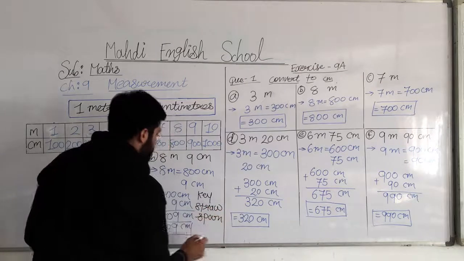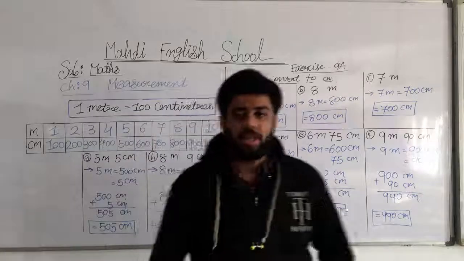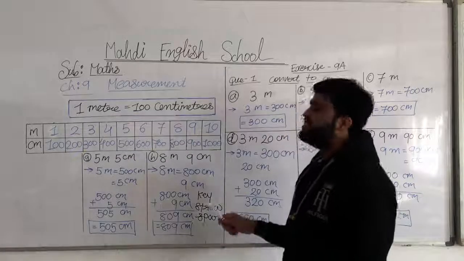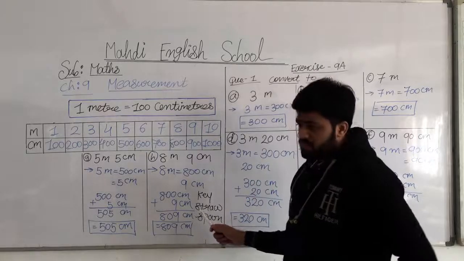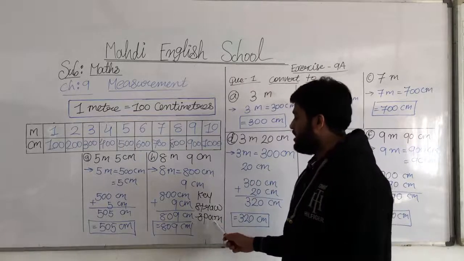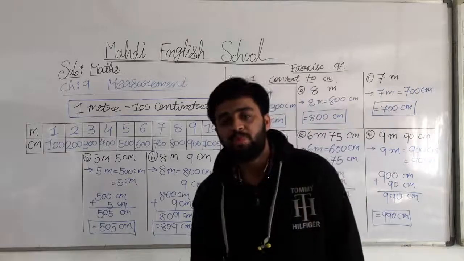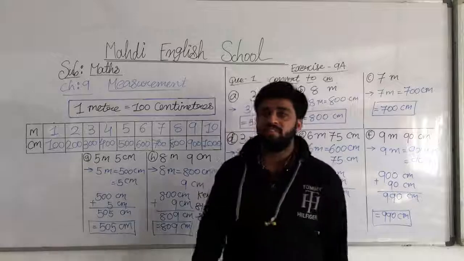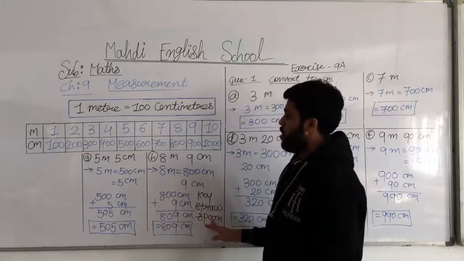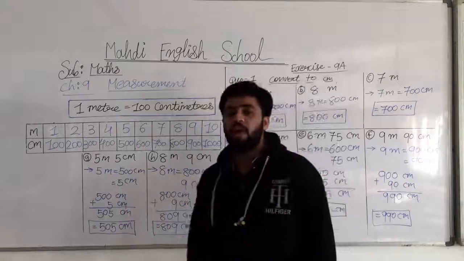You measure the length of the key, the length of the straw, and the length of the spoon, and you send it to me on my personal WhatsApp. Got my points? This is your today's activity based homework.